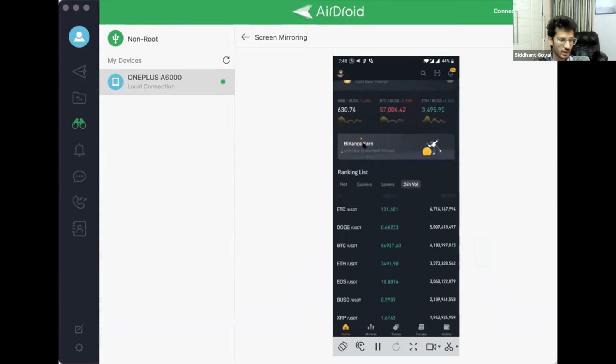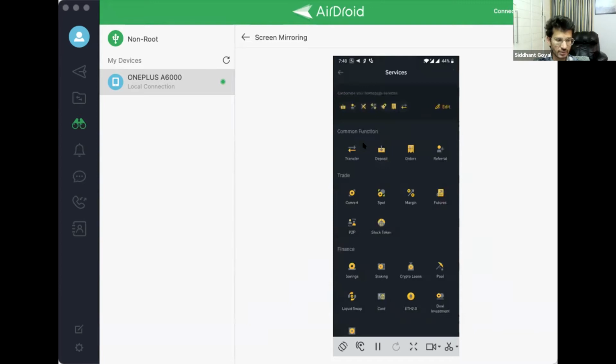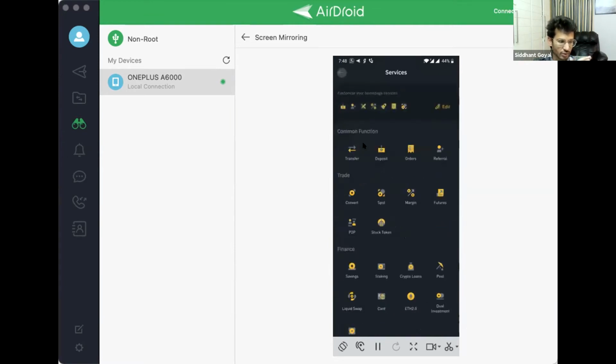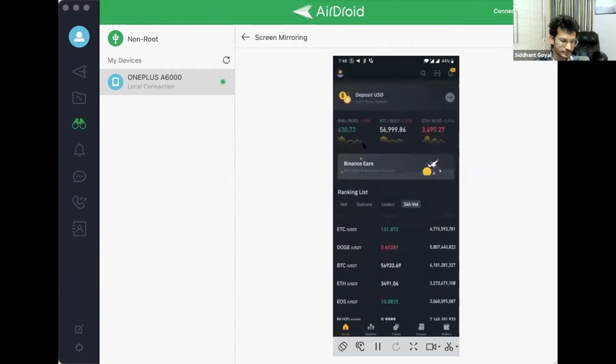This is your first page, how you can navigate through it, and you can see your orders. If you want to modify it, you can go on more, and you can even edit it. If you want to, let's say, remove transfer and add spot, all spot markets will now be shown, and spot will come here on the main screen. So if you want, you can edit it also.